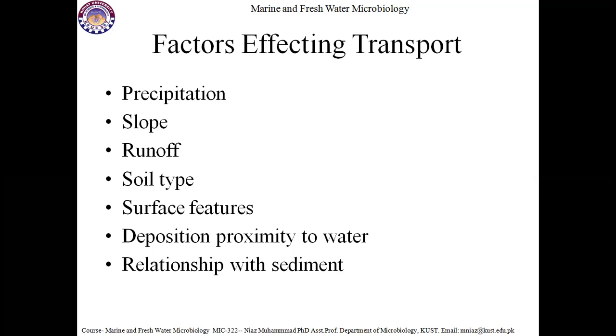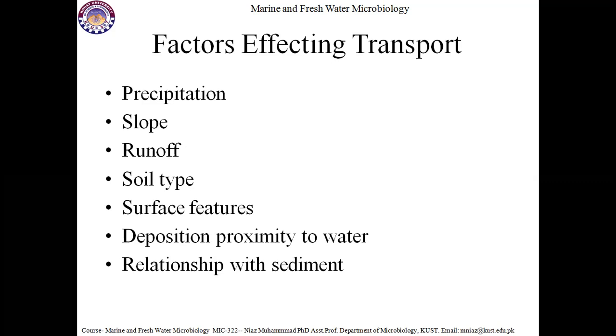If there is rain or precipitation, these feces, these bird droppings, will move to water bodies immediately, and the microbial load present there will also move to the water reservoir. In water reservoirs, if other nutrients are available, the microbes will survive and lead to an increase of CFU per ml of the water body.